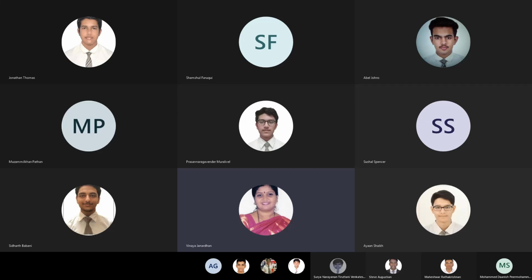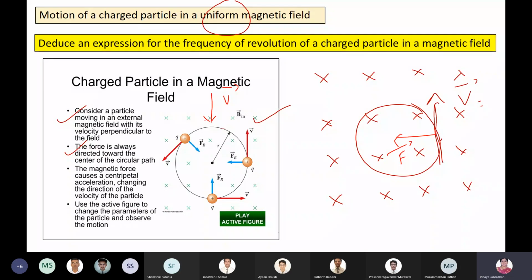The heading is motion of a charged particle in a uniform magnetic field. Under this, your question is: deduce an expression for the frequency of revolution of the charged particle in the field. The one which is highlighted and the diagram you need to copy down, boys.